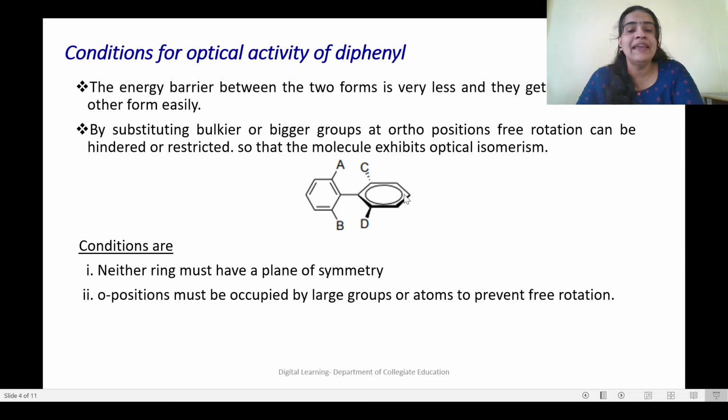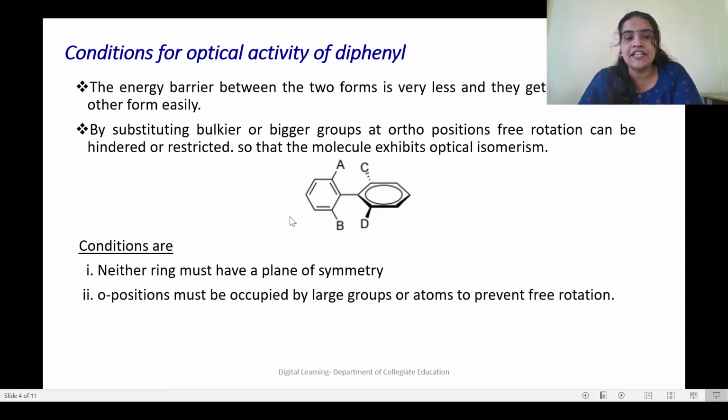So there will not be any plane of symmetry, and if A, B, C and D are bulky groups, this part cannot continuously rotate or it will continue in the non-planar position and it will show optical isomerism.